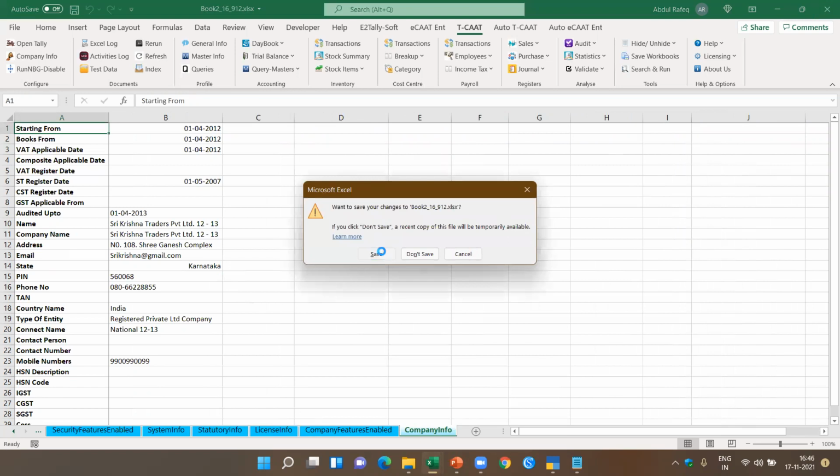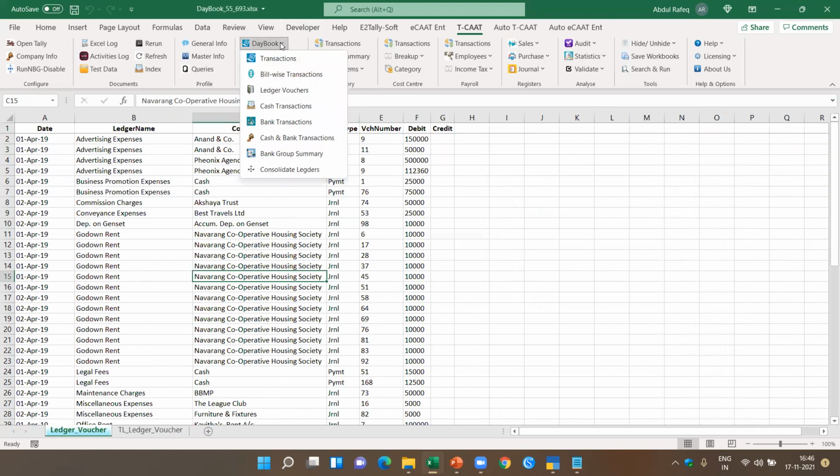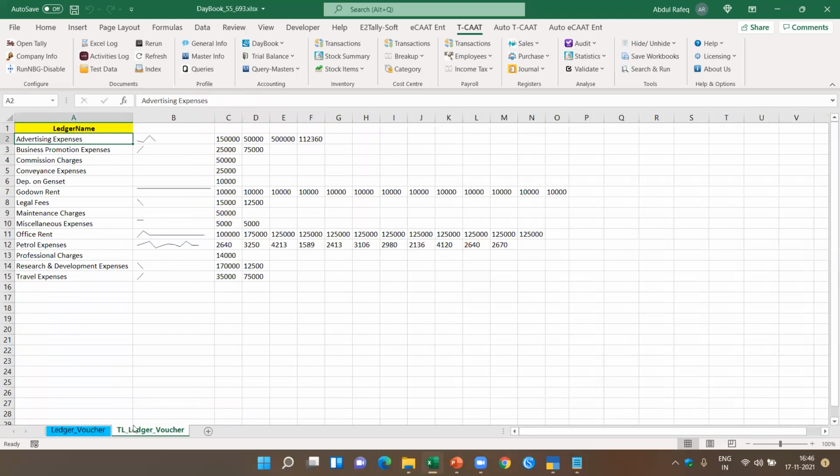Now let's go to the next case study. This pertains to the ledger vouchers. I didn't show you the ledger vouchers, so let me show you. Here you see, this is the ledger vouchers. The difference between the day book and the ledger voucher is, in the case of the ledger voucher, for each of the transactions, you will also get the corresponding ledger name. Not only that, you can also get a trend line for this. Now this is for the ledger vouchers.